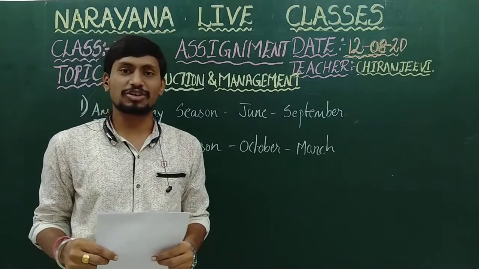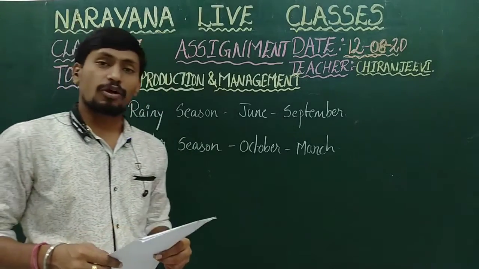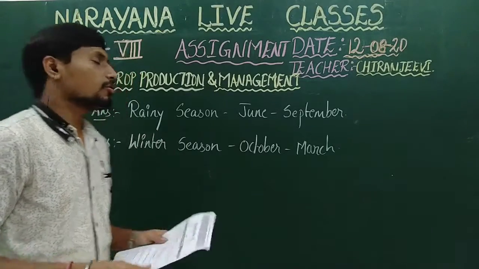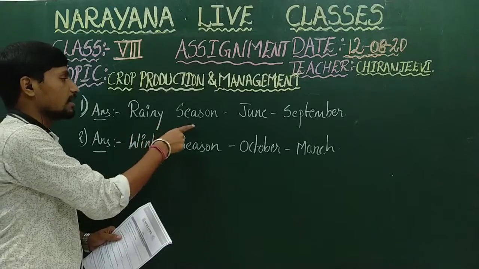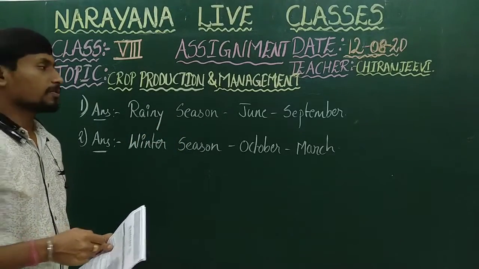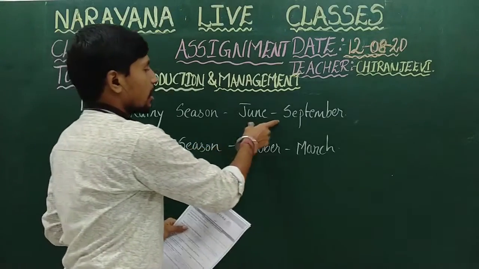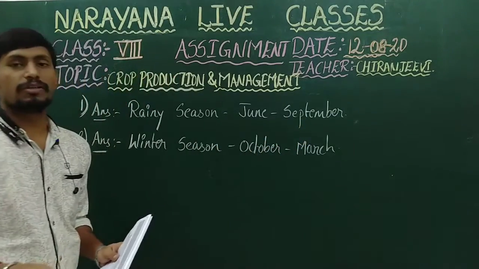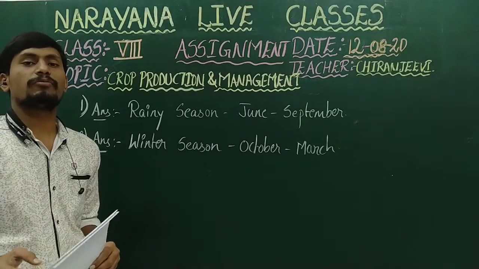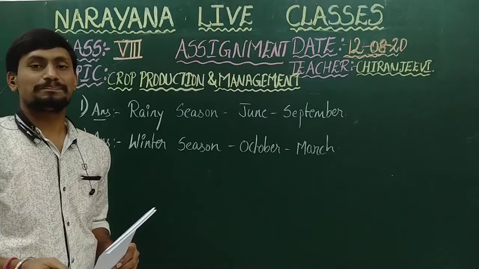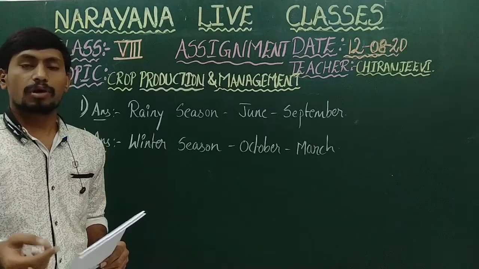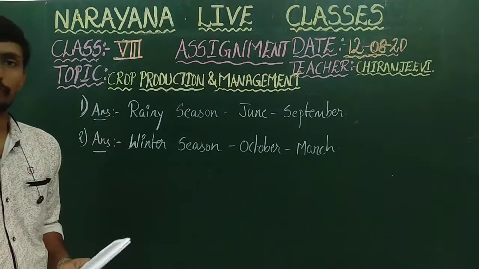In this assignment, the first question is, what are kharif crops? Give example. So the crops which are cultivated during the rainy season, we used to call as kharif crops, and they are cultivated generally between June and September. The examples for kharif crops are paddy and cotton.